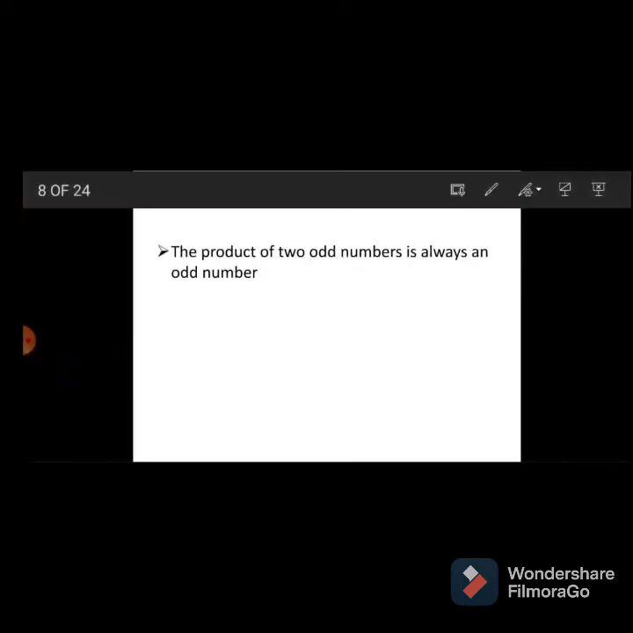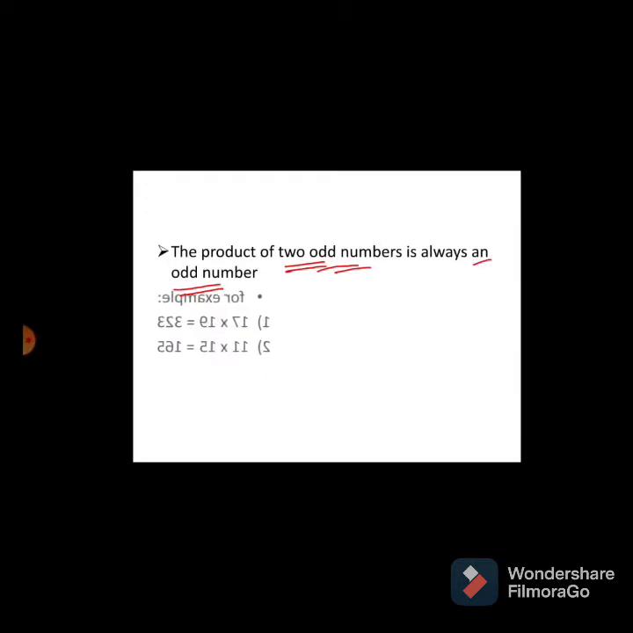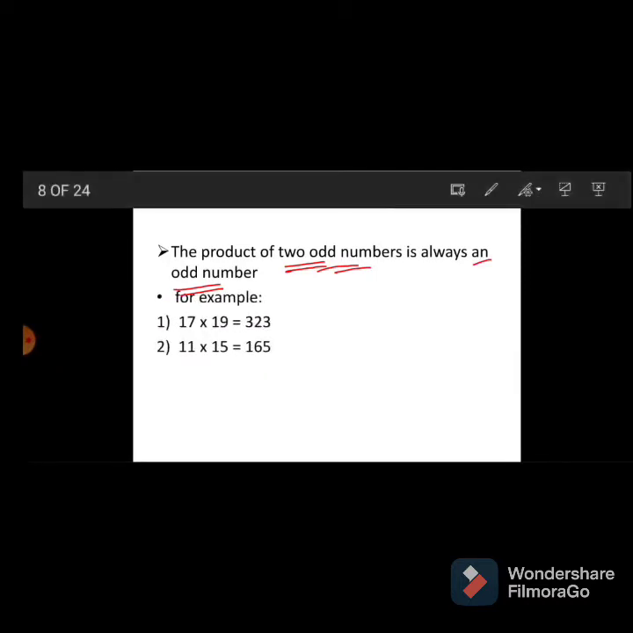Next important sentence. The product of two odd numbers is always an odd number. Then see these examples. 17 into 19 is equal to 323. 17 is an odd number, 19 is an odd number, and 323 is also an odd number. Like this, 11 and 15 are odd numbers, and the product, 165, is also an odd number.